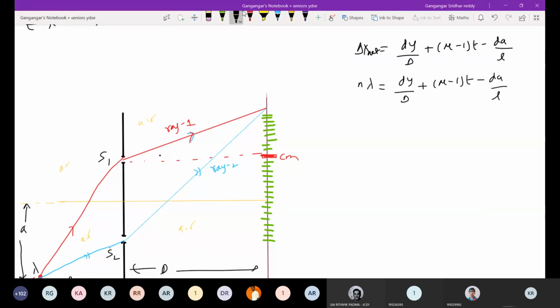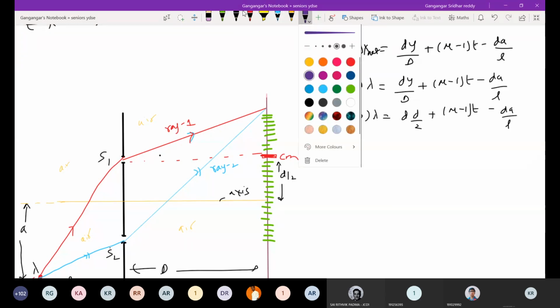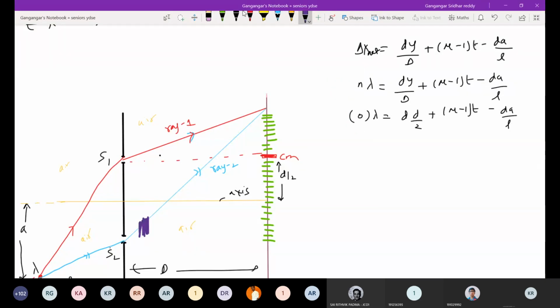For the location of central maxima, put n equal to 0, and we want it exactly at d by 2, opposite slit S1, with (mu minus 1) t. I'm just assuming the slit where I'm putting it. I'm just making a guess. You have to really verify the problem. The complete problem you have to check. I'm just assuming that the central maxima is above, and the slab is at the lower slit. I'm just giving a rough idea.